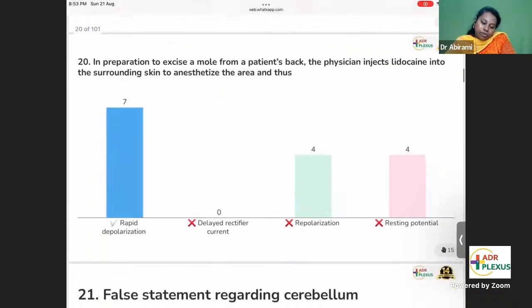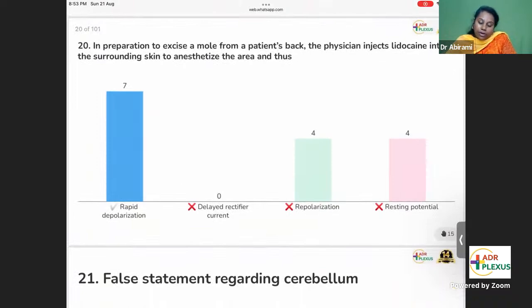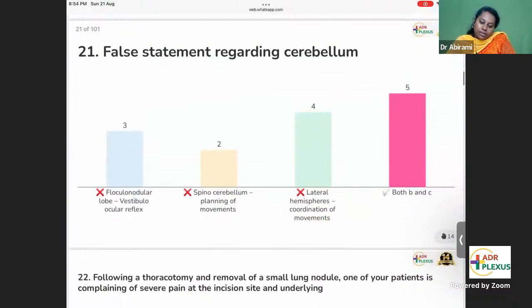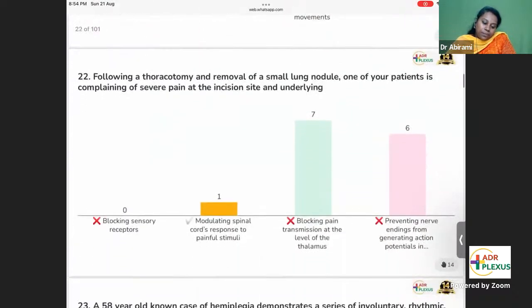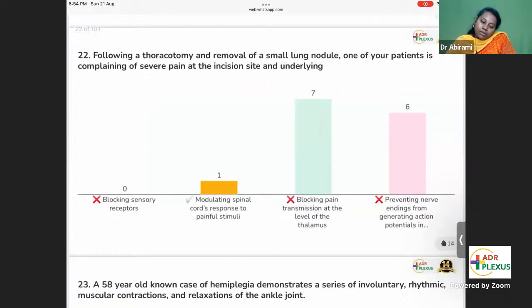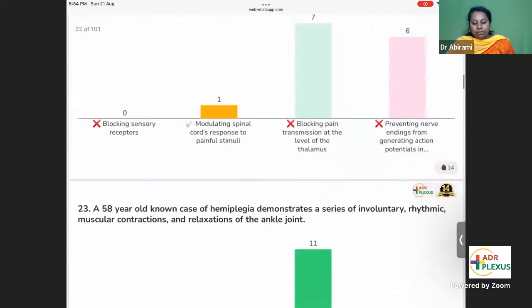This vibration, most of you have answered. Depolarization, lidocaine, most of you have given the right answer. Cerebellum also, most of you are right. Is this? Only one of you has given the right answer. That is about morphine. So they are endogenous opioids. They act at the level of the spinal cord.